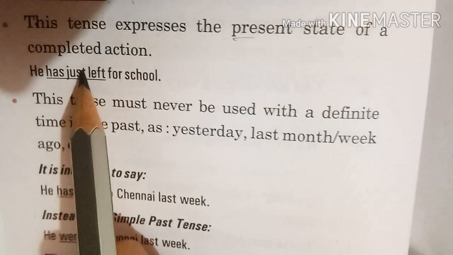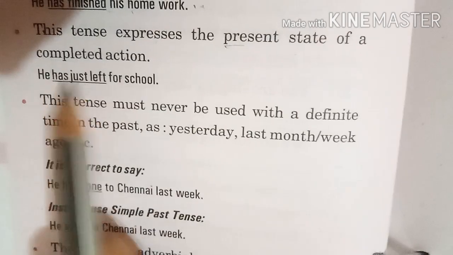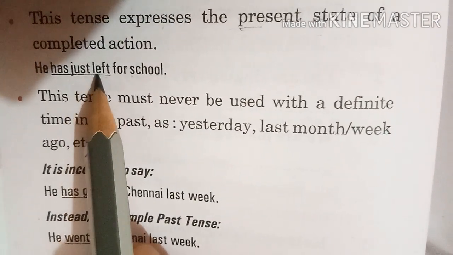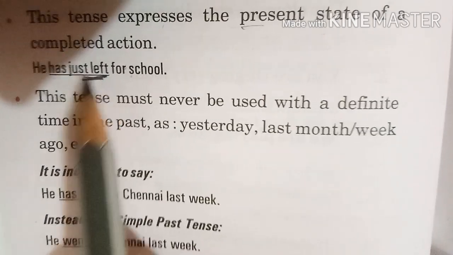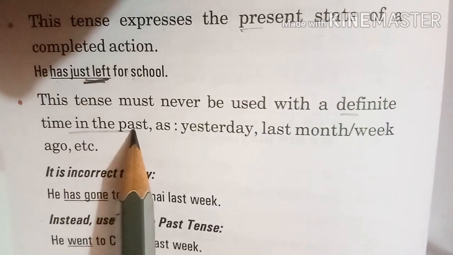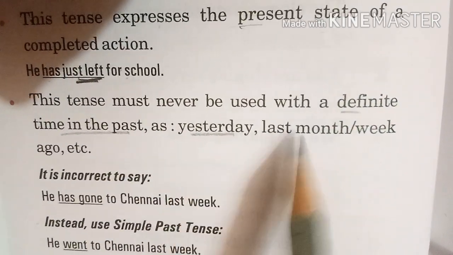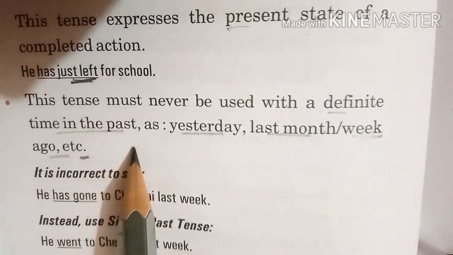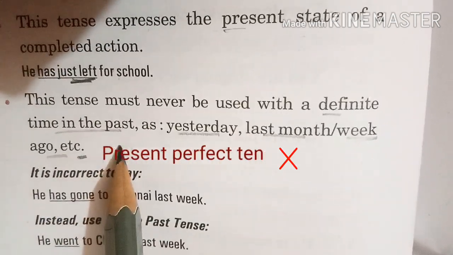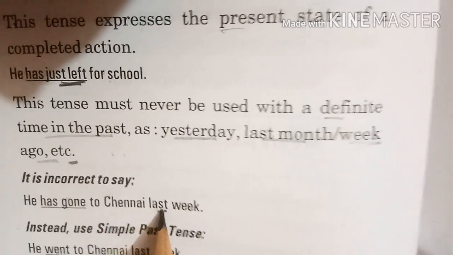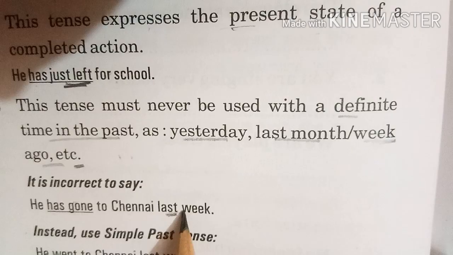This tense expresses the present state of a completed action. He has just left for school. The action completed is that he has just left. Next, as I told you earlier, with a definite time in the past, with words like yesterday, last month, week, ago, etc., we will not use present perfect tense. It's incorrect to say he has gone to Chennai last week. Whenever we use the words like yesterday, last